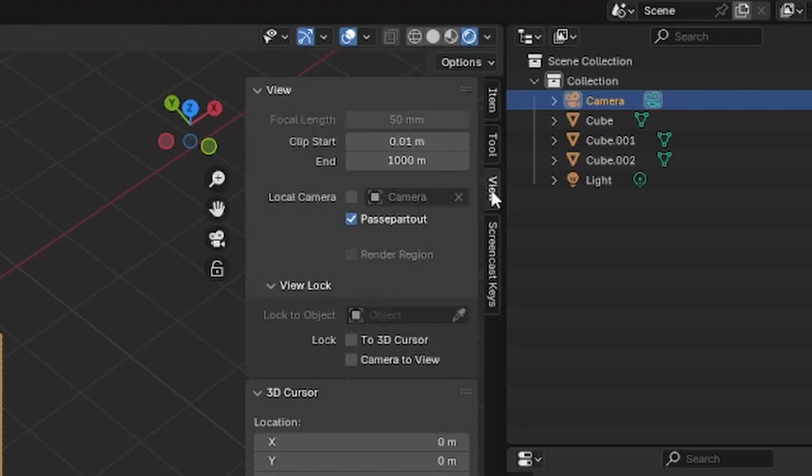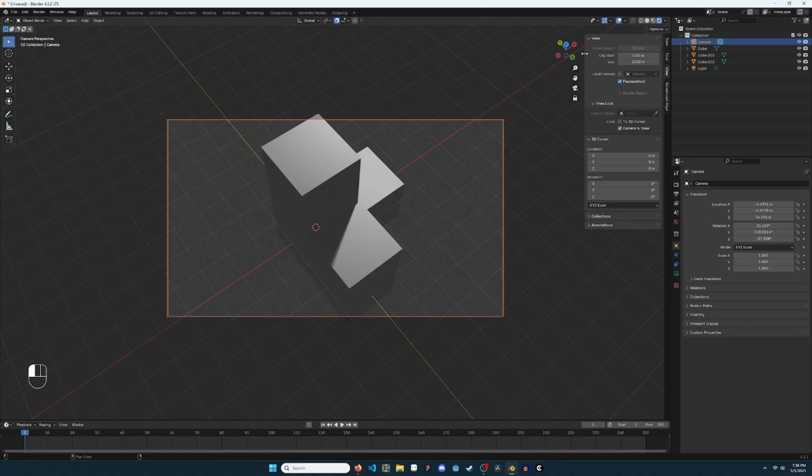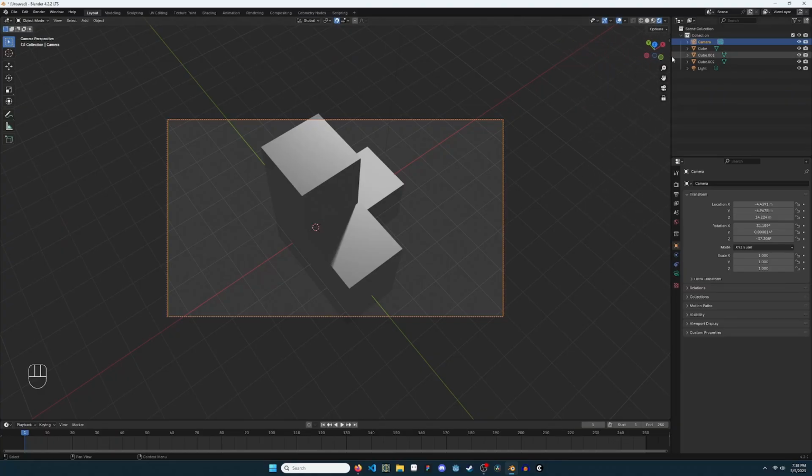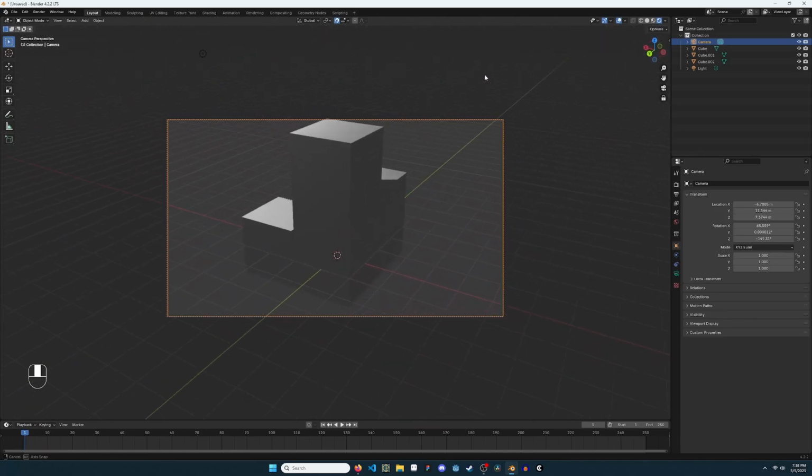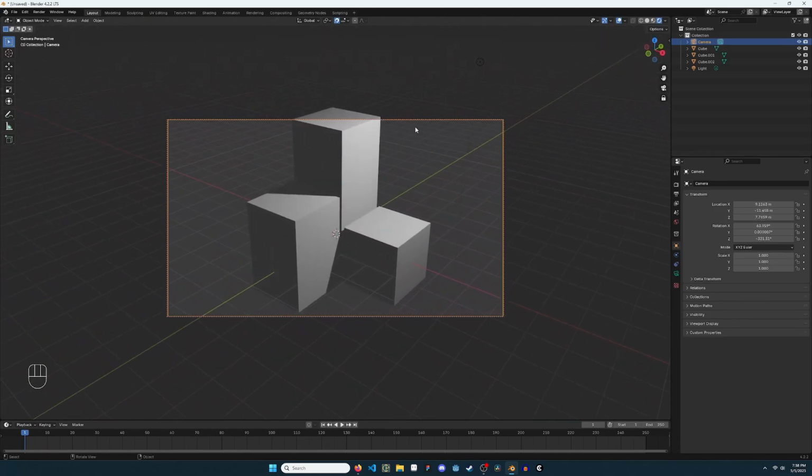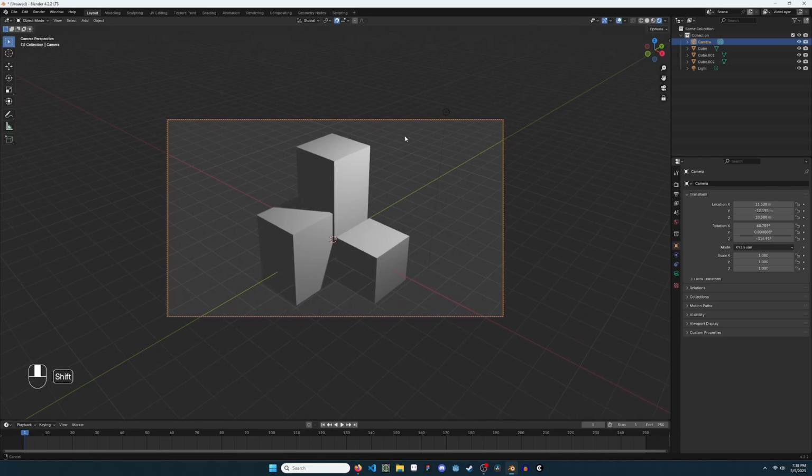In the View tab, check Lock Camera to View. Drag the menu until it's closed. Press the camera view button and the camera stays locked to the view even when we move and rotate around the scene. Activate first-person movement controls.